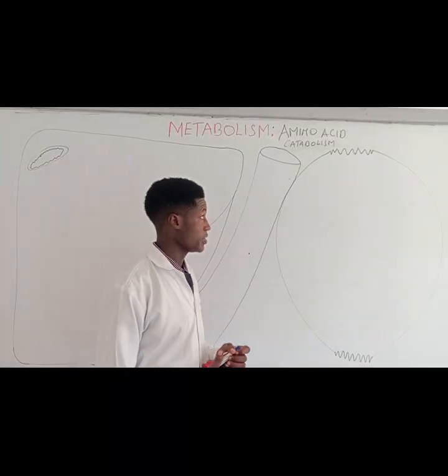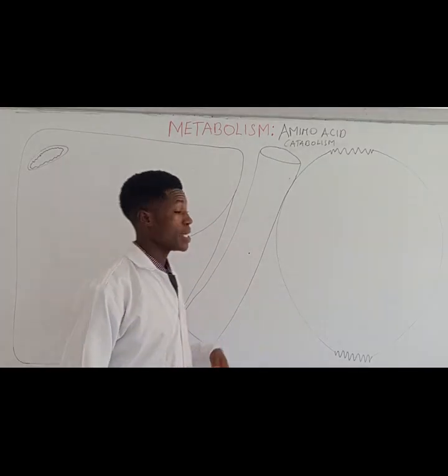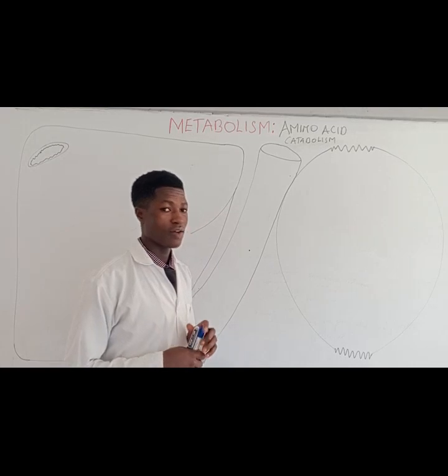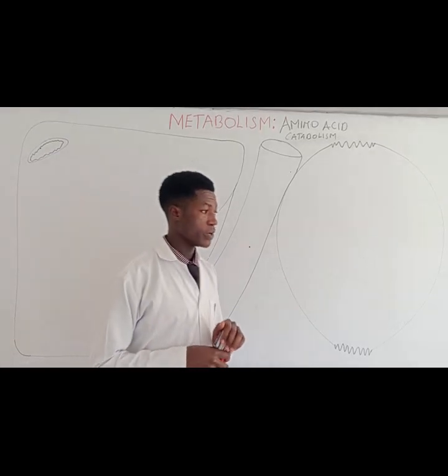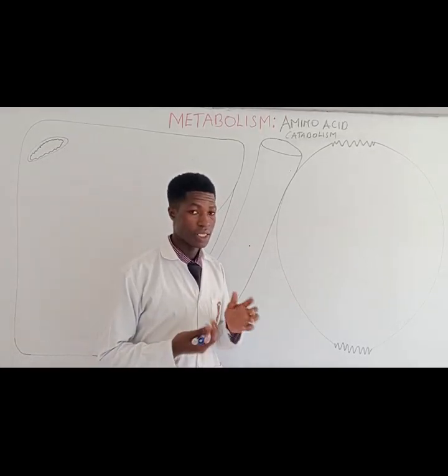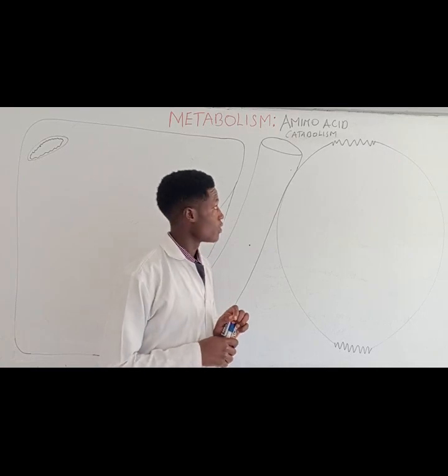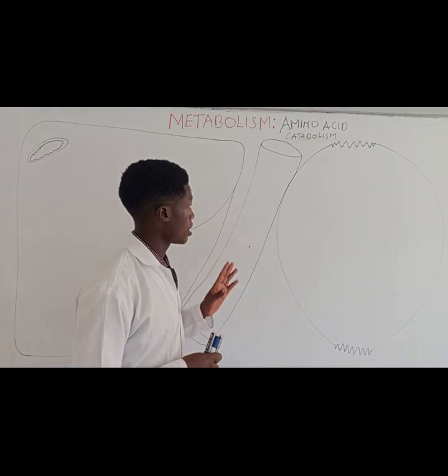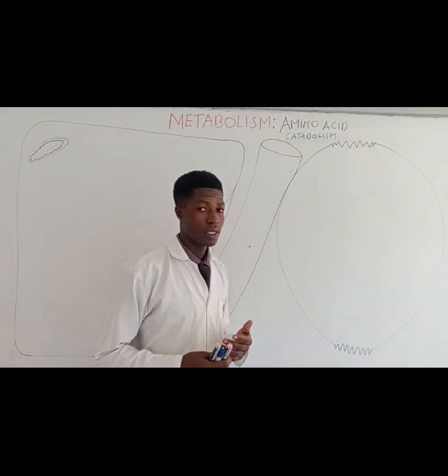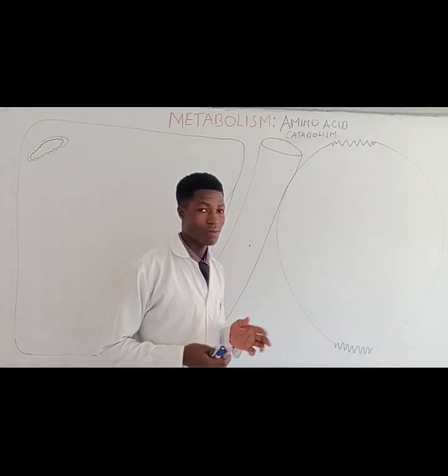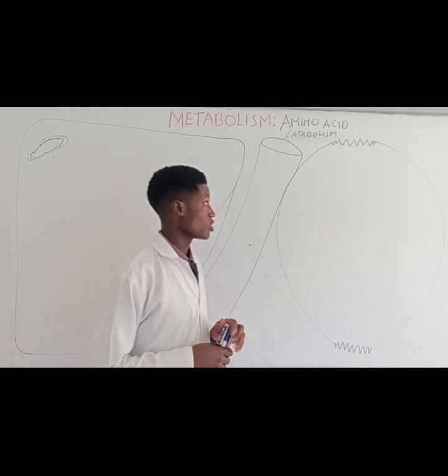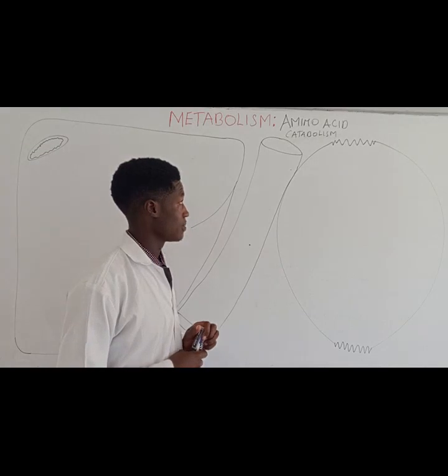So in this video, I'm going to talk about amino acid catabolism, the breakdown of amino acids. Now remember, when we eat proteins, the meat, the eggs, cereals, we are going to get the proteins into our body. The proteins are going to be broken down inside the stomach, maybe with the help of trypsin, and also part of it in the small intestine.